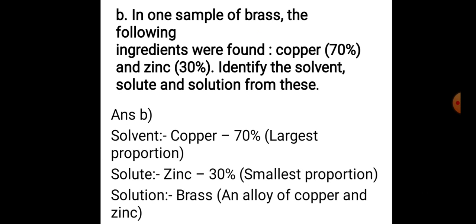Another example can be considered when lemon juice is added into water. Lemon juice is solute and water is solvent. Lemon juice is present in smallest proportion and water is taken into largest proportion, and the solution is lemon juice plus water, which is formed here, is the solution. Clear?